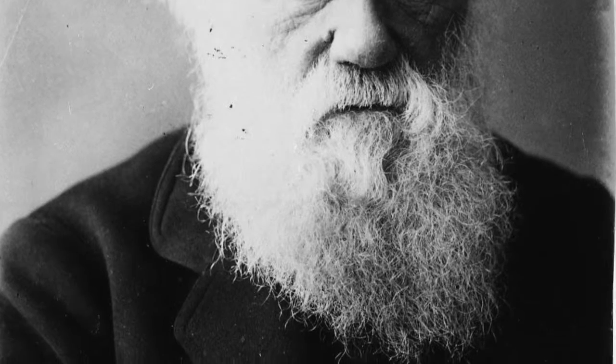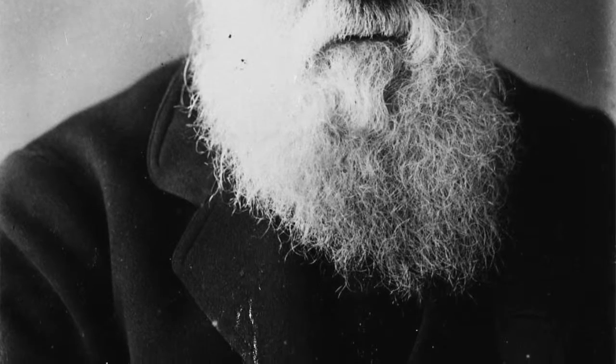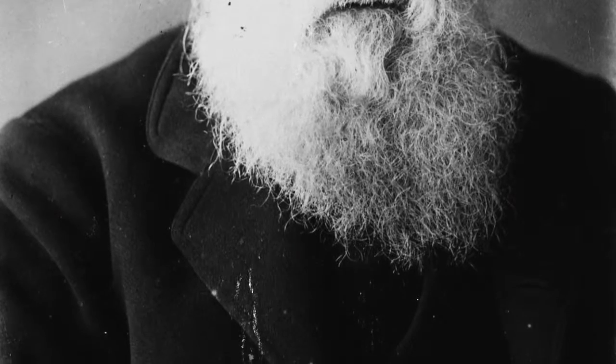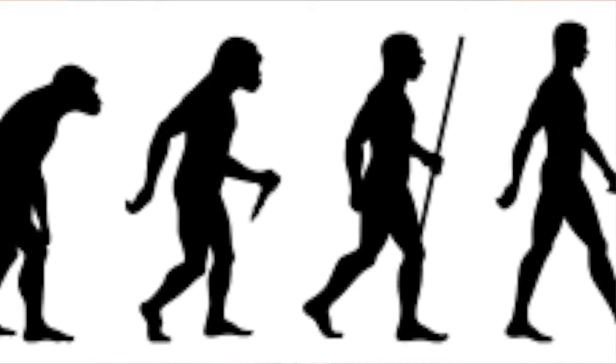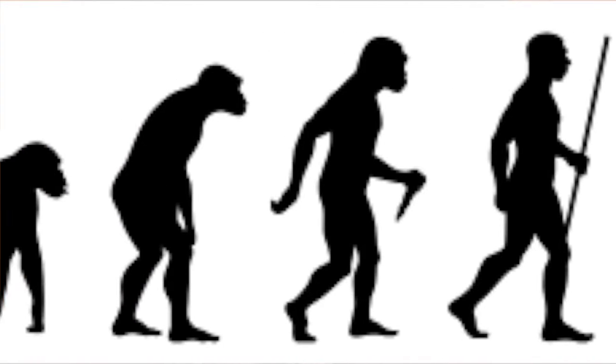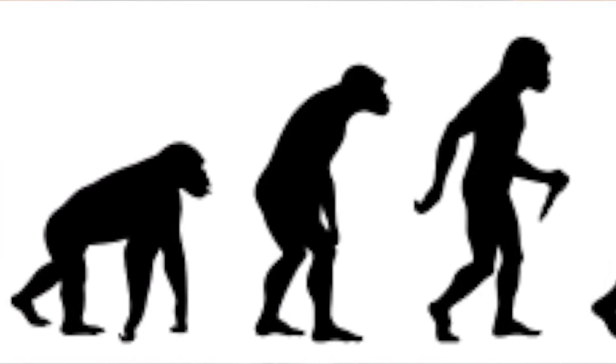Today I'm going to be talking about natural selection and a little bit about Charles Darwin. Let me just start by saying Charles Darwin was an English naturalist, geologist, and biologist who lived from 1809 to 1882. Best known in history and science for his explanation of evolution through an idea he called natural selection. The theory argues that some traits are better suited to an organism's particular environmental situation and are therefore passed on more frequently into the next generation.